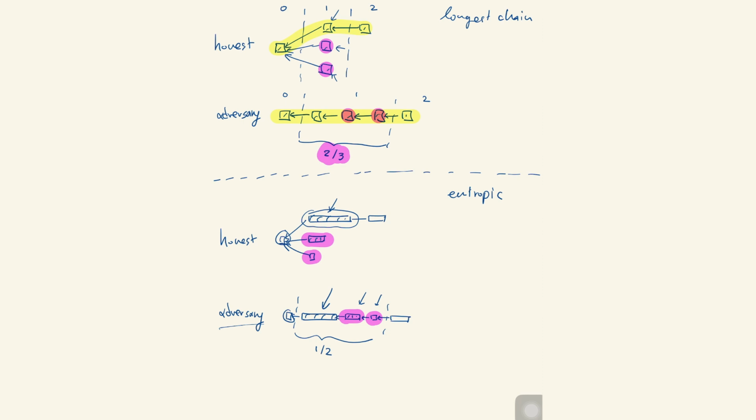So hopefully this example convinces you that when you're running this in fast operating conditions, sometimes blocks happen to be produced at the same time. Here we even have 3 blocks produced at the same time. Whereas in the longest chain rule, the adversary gets a lot of advantage in chain growth. In the entropic case, what you see is that the adversary still has advantage in these cases where there are multiple blocks happening simultaneously or almost simultaneously. However, that advantage is more bounded. And that's really the intuition behind this whole thing.